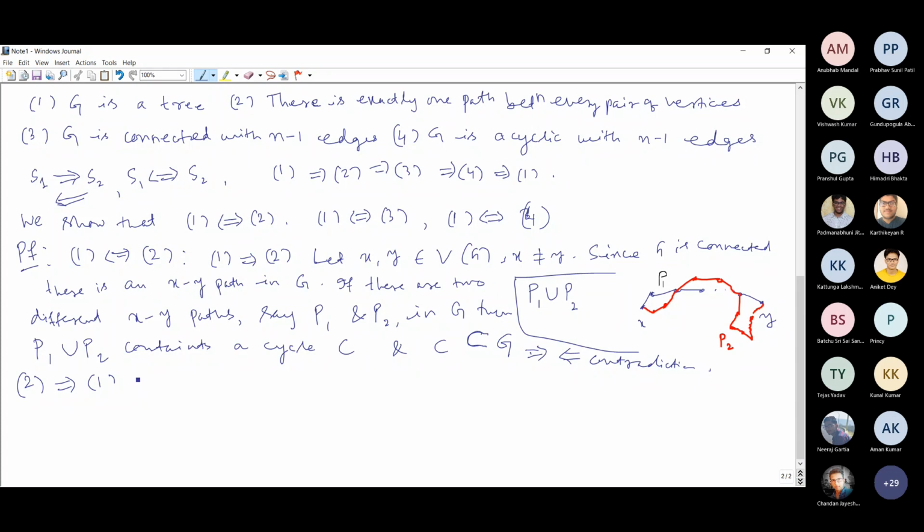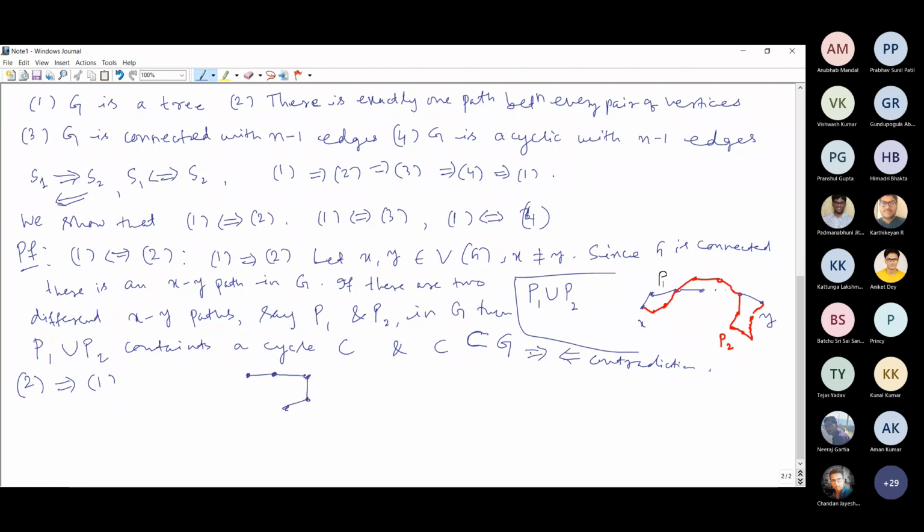So it is straightforward from the second statement that between every pair of vertices there is a path. So therefore the graph is connected. Connectedness will give. And acyclic, I mean, if the graph contains a cycle,